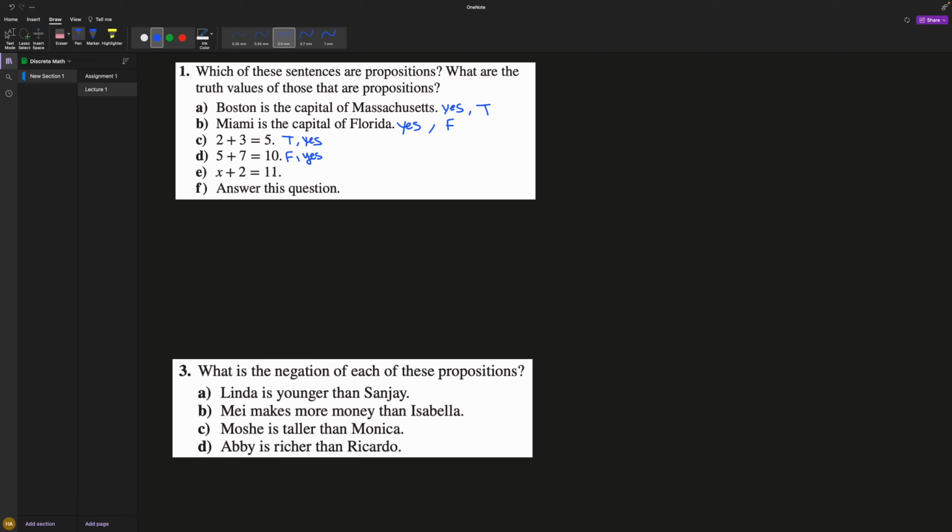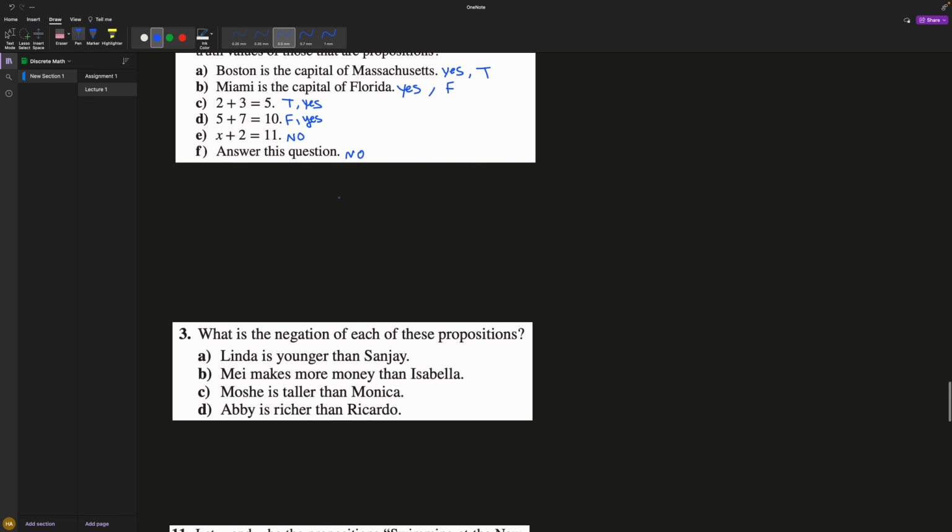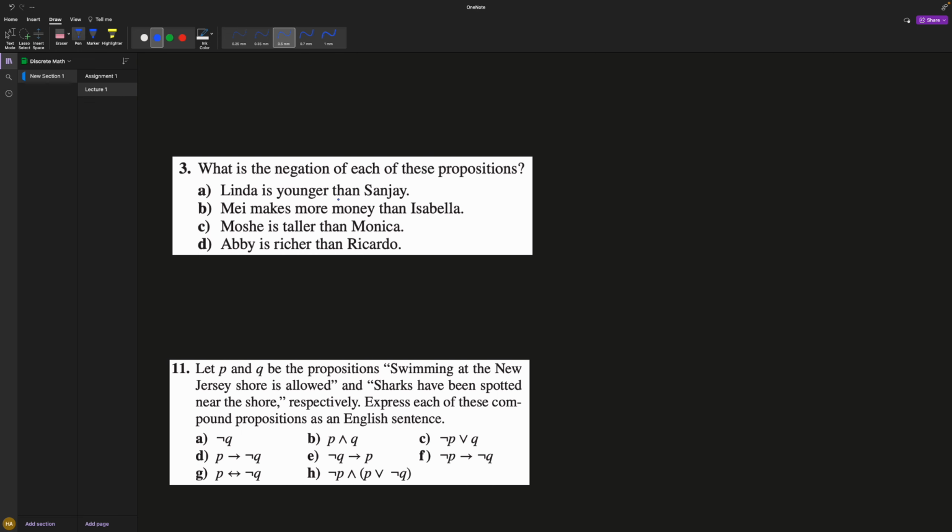X plus 2 equals 11. This is not true or false because you don't know what X is. You cannot guarantee this is true or false. Therefore, this is not a proposition. Answer this question, again, you can't say this is true or false. You can say, no, I'm not going to answer this. But it's not true or false. Therefore, not a proposition. What is the negation of each of these propositions?